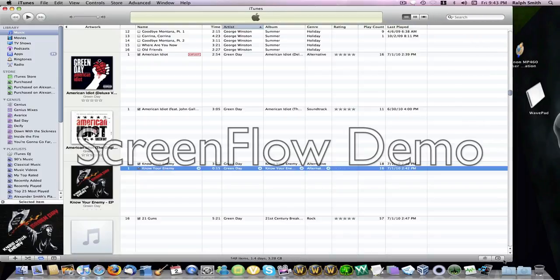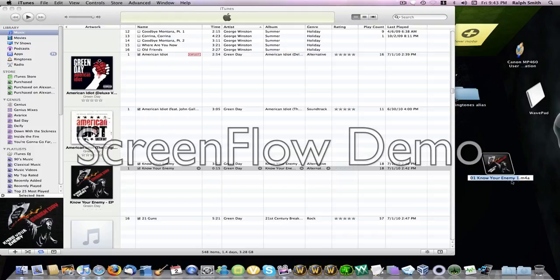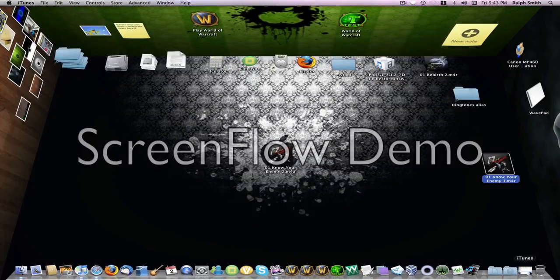Okay, now drag this over a little bit, and then just drop this right there, right onto your desktop. Now what you want to do is change it. See, it says M4A. You're going to change it to M4R. Press Enter. There you go. You got it.